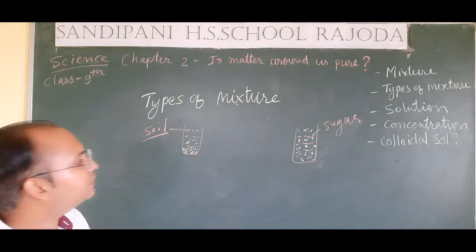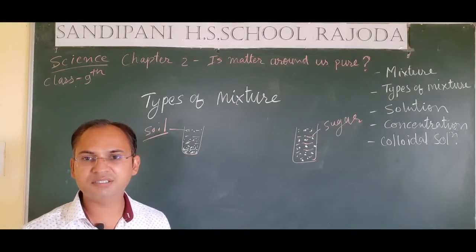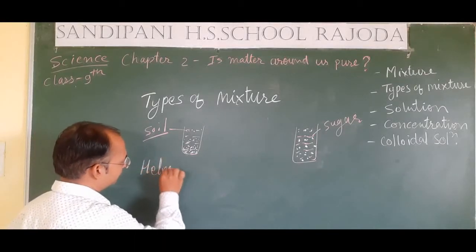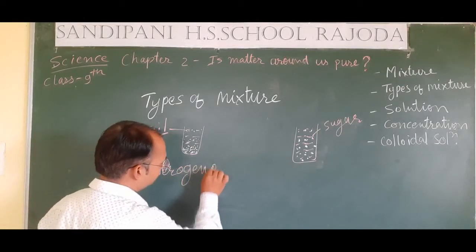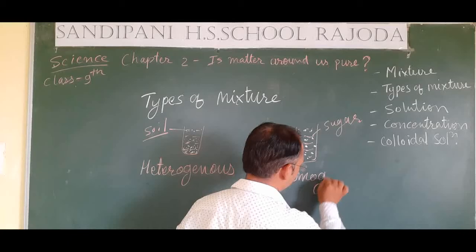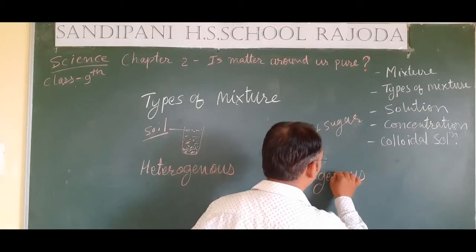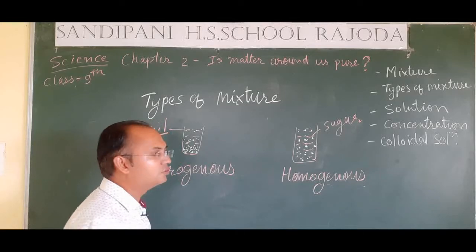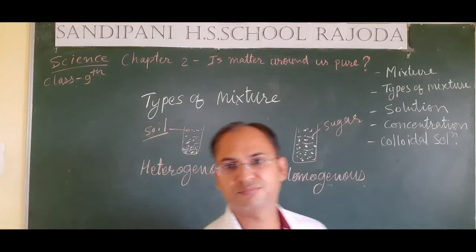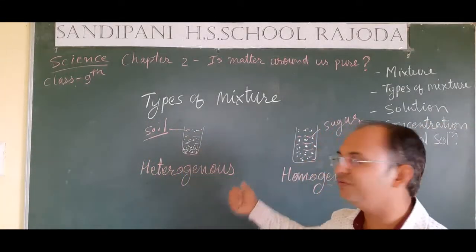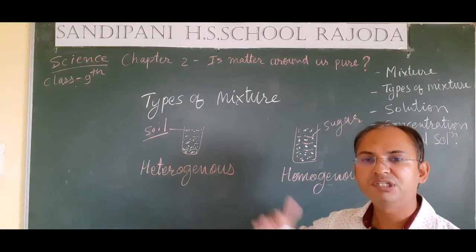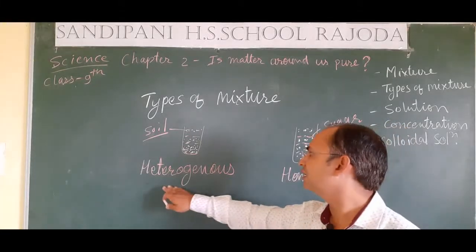So according to the distribution of the solute particles in a solution, we can say that this mixture is heterogeneous and this is homogeneous. Heterogeneous and homogeneous are two types of mixtures, or we can say two types of solution. The mixture or solution in which the distribution of the solute particles is not uniform, that is not the same throughout the solution, we call it heterogeneous.